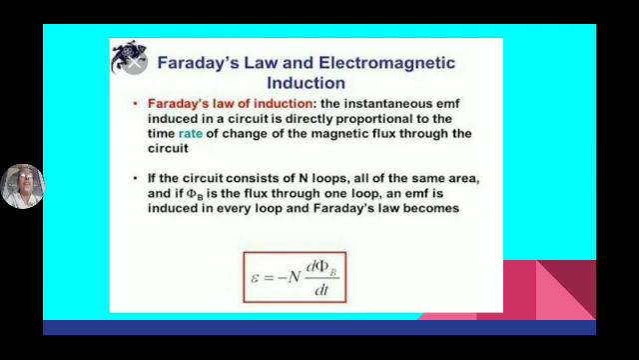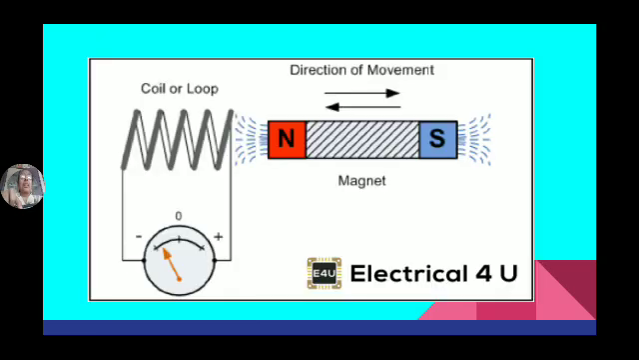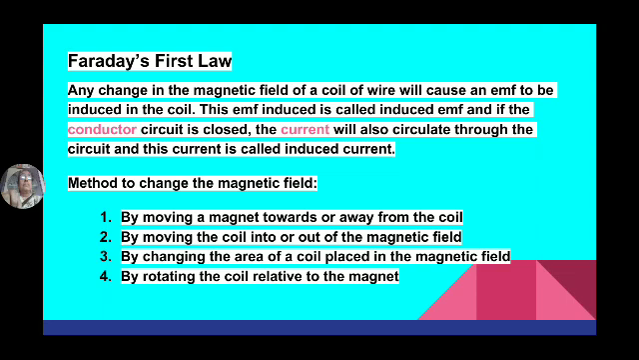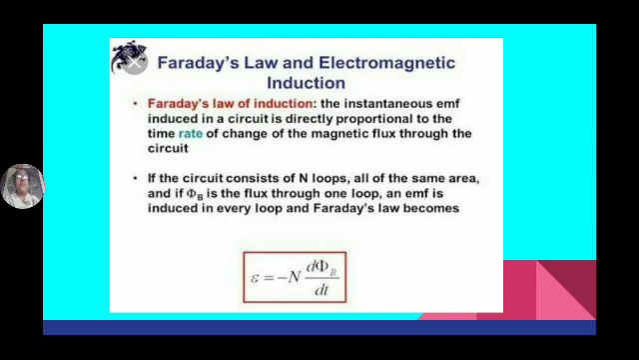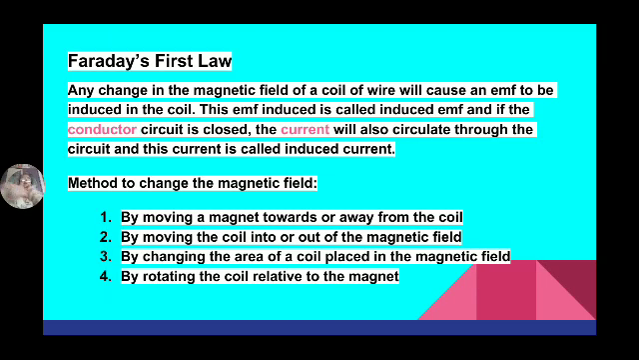Okay, so Faraday's laws of electromagnetic induction. Faraday's first law is: the instantaneous EMF induced in a circuit is directly proportional to the rate of change of magnetic flux through the circuit. So the first law is, any change in the magnetic field of a coil of wire will cause an EMF to be induced in the coil.